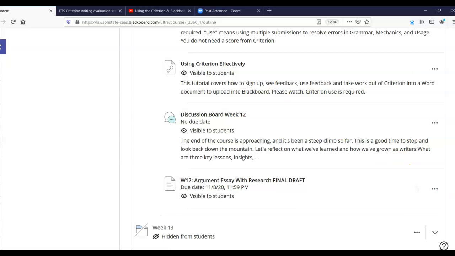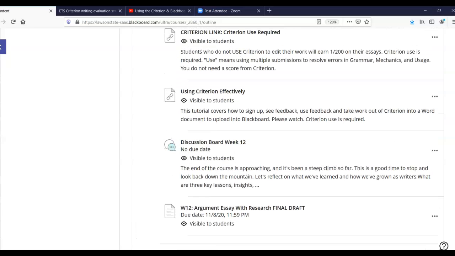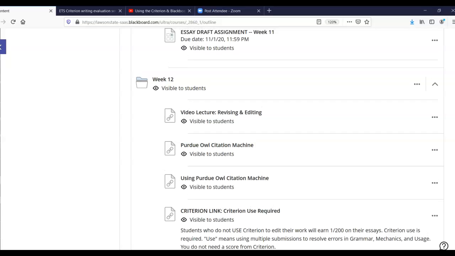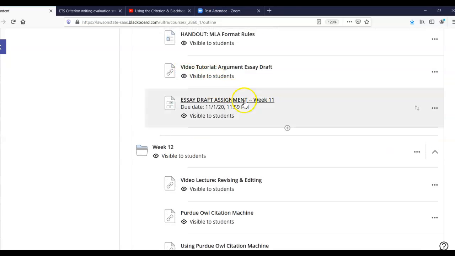Right. That should get us through the week 12 work. If you have questions about that, please try to email me as early in the week as you can so we have as much time to problem solve with you as possible. I got a bunch of emails at 11 p.m. on Sunday night this week, and I felt really bad because I couldn't respond because I was already asleep and the deadline was within an hour. So those students did get help on Monday morning, but I would really like to be able to help you before the due date. So that lands on you to make sure that you have Criterion access and you know how to use it, and you've asked your questions and you understand your feedback.